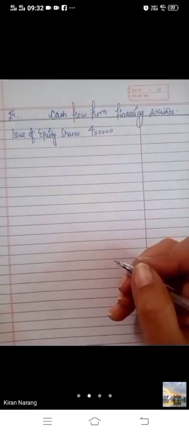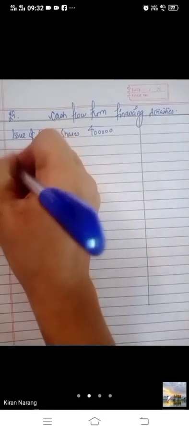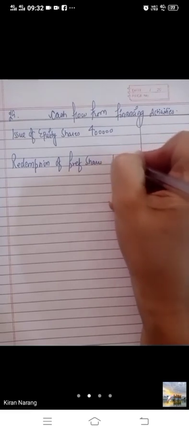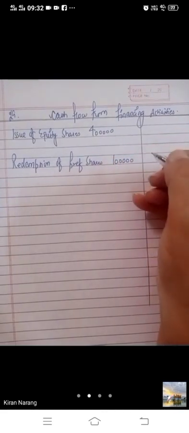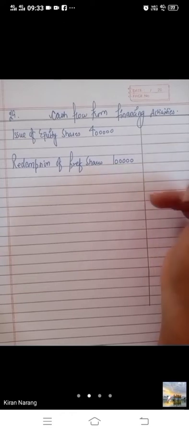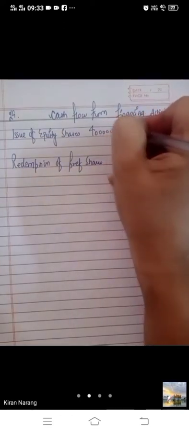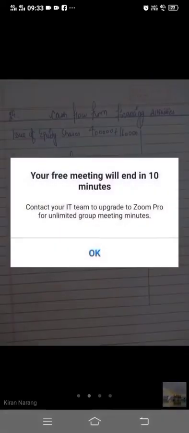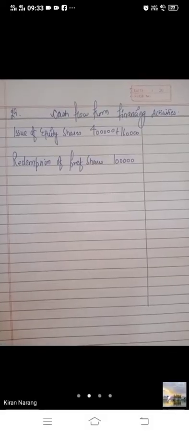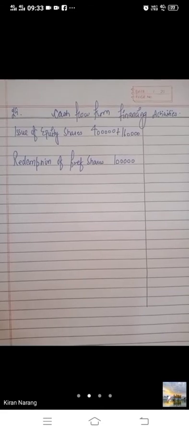Then bache, preference shares are redeemed. Redemption of preference shares, and this was 1 lakh. 4 to 3, that means 1 lakh. Then security premium 1 lakh to 2 lakh 60,000. So there is an increase of 1 lakh 60,000. You have to take the difference always. 1 lakh 60,000 will be taken.